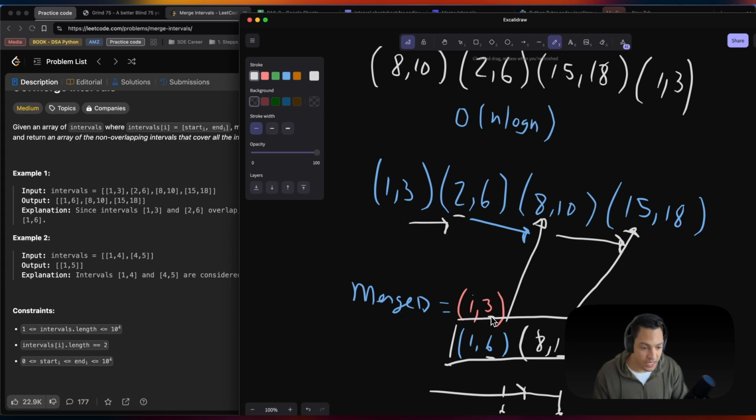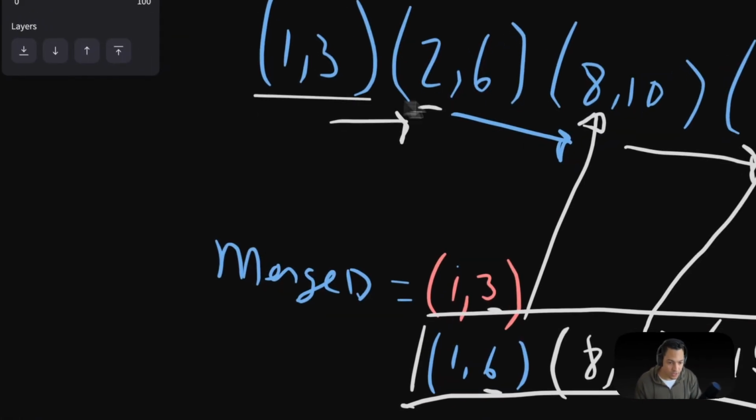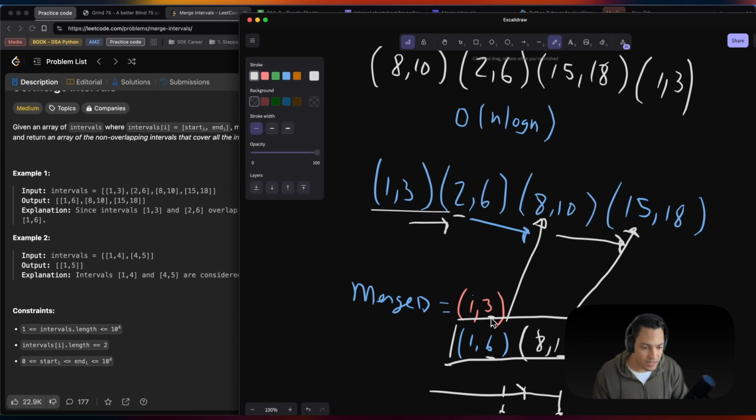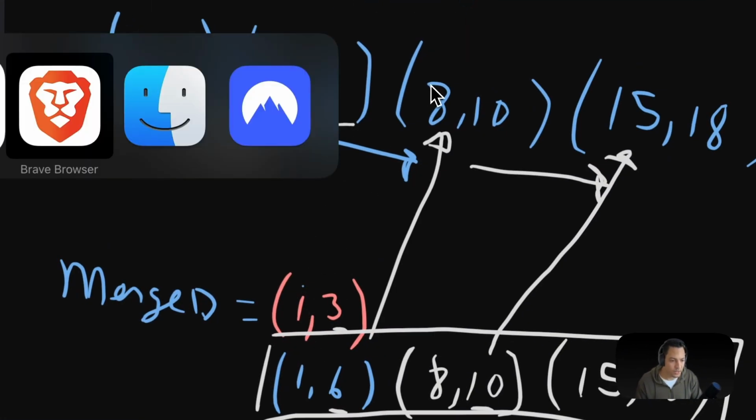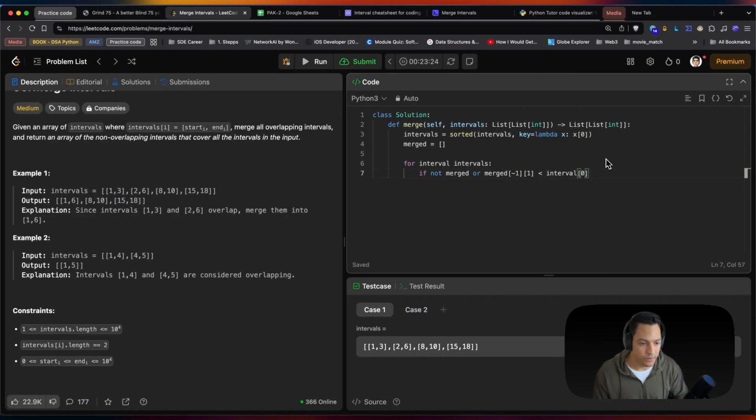So we're saying if the list is empty, which is going to be for this first example here, go ahead and add it here. Now compare this ending value with the starting value. If this value is less, then go ahead and add this value. If not, then there's an overlap, okay? So if the list is empty or our ending value is smaller, then we just simply add that interval to the merged list. Okay, so that is how we're gonna do that.